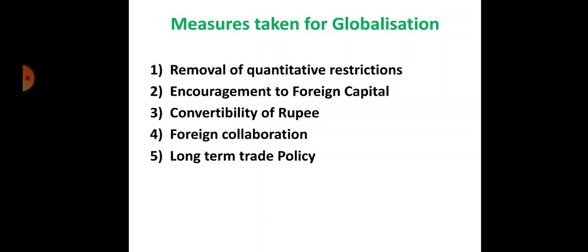The last point, the sixth point, is the encouragement of exports. The short form is the EXIM policy, meaning the export and import policy. Through the EXIM policy, various incentives are given to exporters. We know that the government will open special economic zones. What is the main objective of the SEZ?